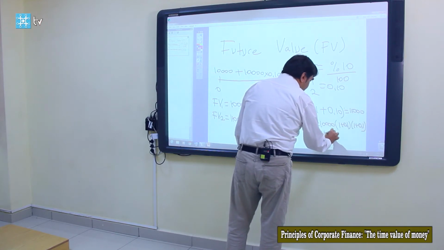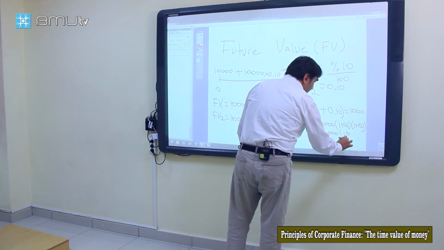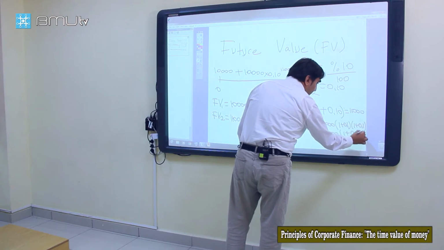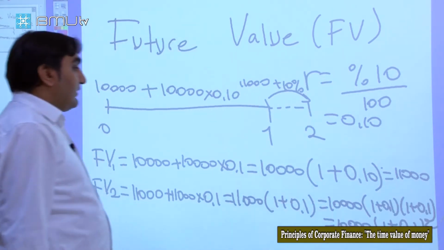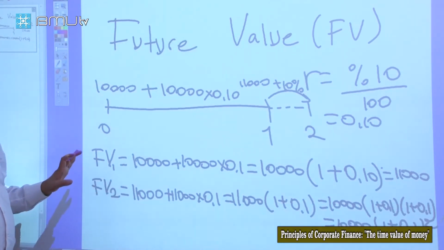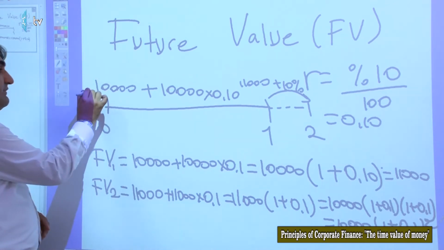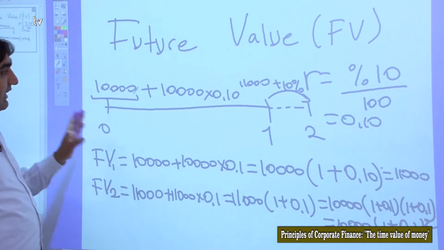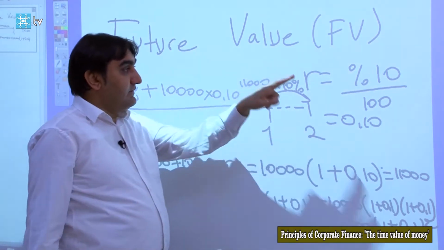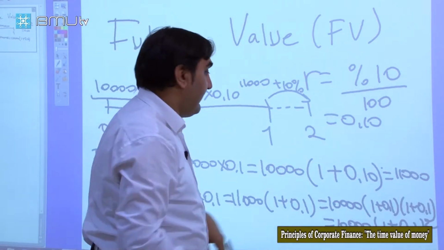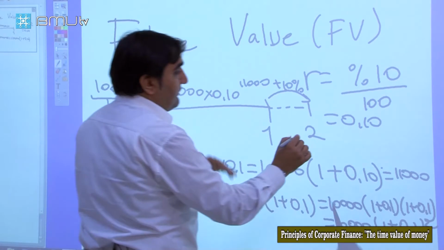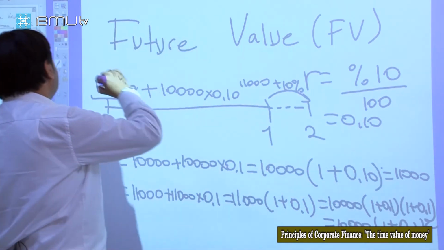And this is 10,000 times (1 plus rate) squared. So in 2 years, our investment will be the 10,000 initial investment, that's present value, times (1 plus rate) squared. We can take this further for 3 years, for 4 years, and so on.